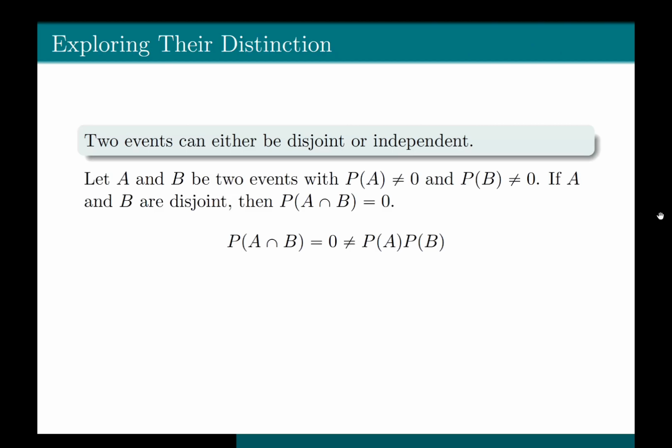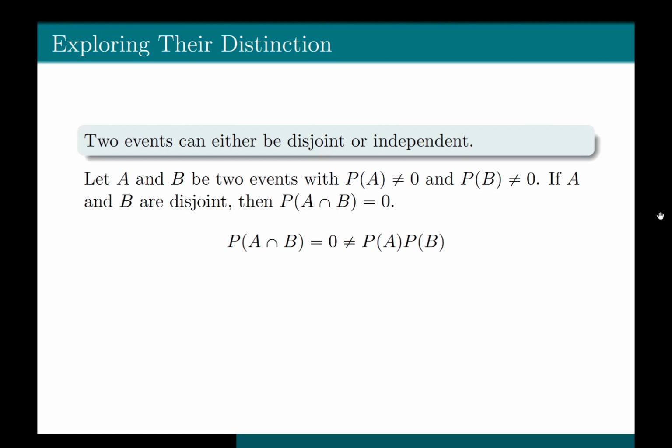Okay, let's consider A and B to be two events with probability of A not equal to 0 and probability of B not equal to 0. And let's say A and B are disjoint. If A and B are disjoint, that is mutually exclusive. Again, mutually exclusive in probability theory means the exact same thing as disjoint sets in set theory. It's just the terminology.